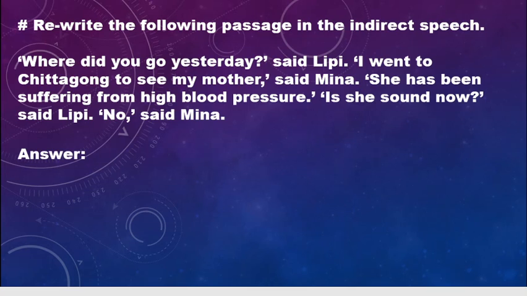So, she has been suffering from high blood pressure. It will be like Mina said that she, meaning her mother, in brackets you will write am. She had been: as it is has been, so it will be changed to had been, meaning present perfect will be changed to past perfect. So she had been suffering from high blood pressure.